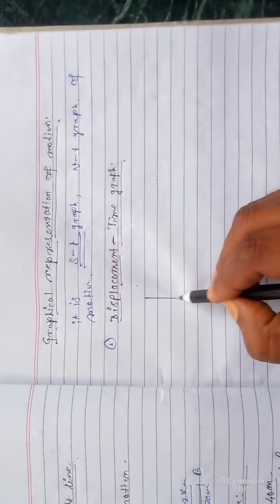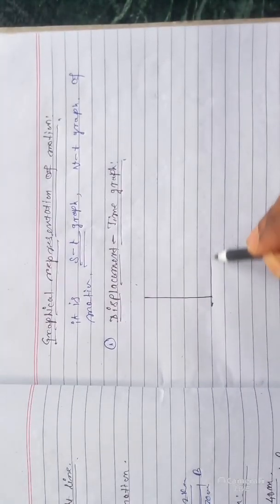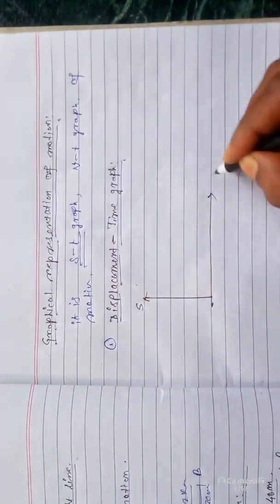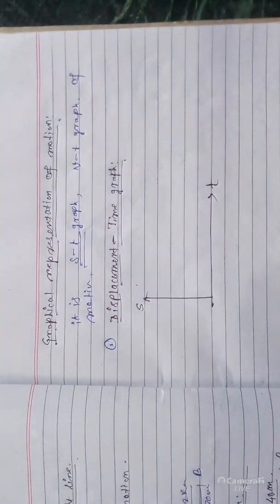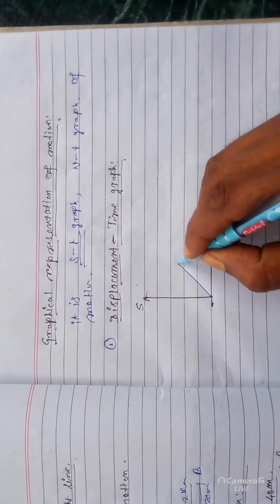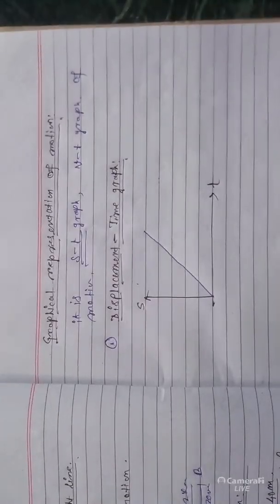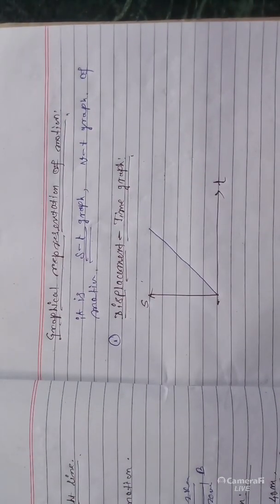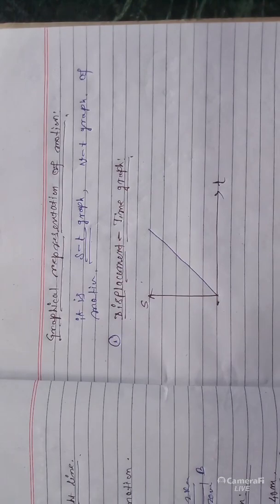Along the y-axis I am taking the displacement s, and along the x-axis the time t. Let the body at t equal to 0 have no displacement, so the graph is like this. Uniform motion is straight line motion passing through the origin.